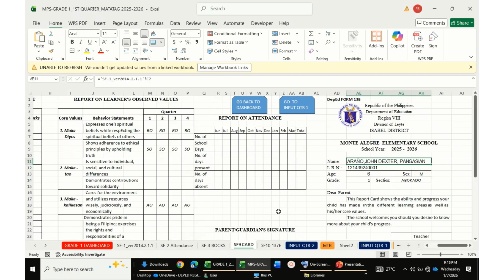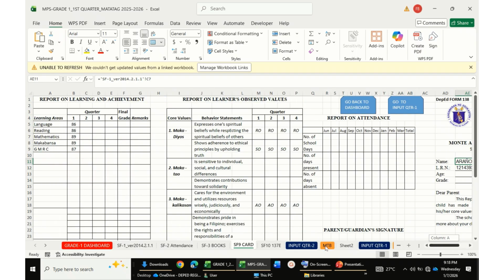Then you will print that, the first grading grades of Aranyo. It is also linked to the grading sheets.